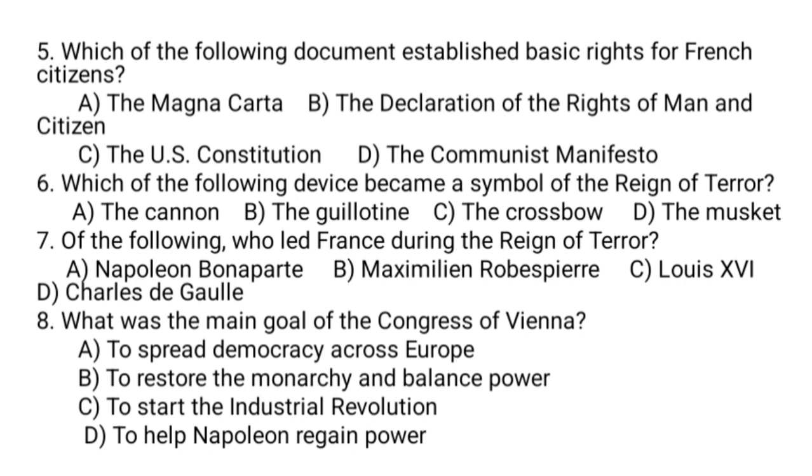Question number 8. What was the main goal of the Congress of Vienna? A. To spread democracy across Europe. B. To restore the monarchy and balance power. C. To start the Industrial Revolution. D. To help Napoleon regain power.